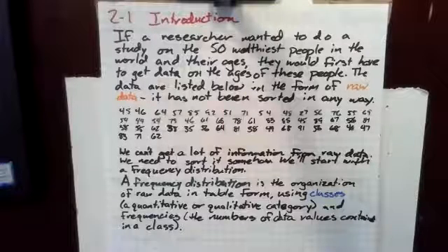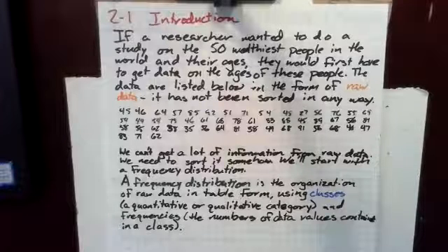In this video, we begin an introduction to organizing data. If a researcher wanted to do a study on the 50 wealthiest people in the world and their ages, they would first have to get data on the ages of these people. That information is available from the magazine Forbes.